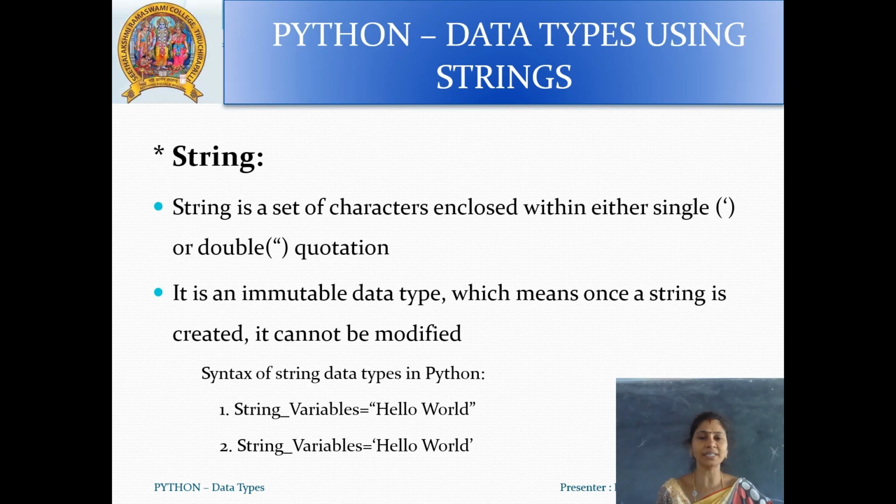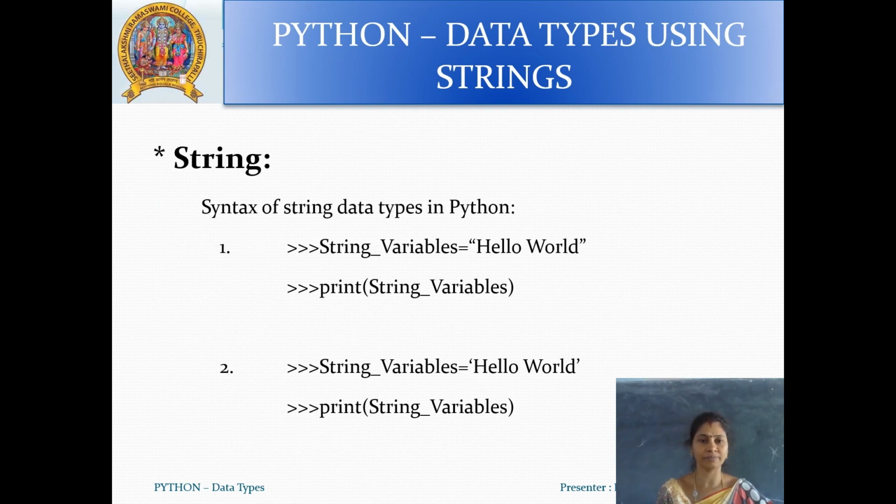Syntax of string data types in Python: string variable equal to hello world enclosed within double quotation. The next example is string variable equal to hello world enclosed within single quotation.